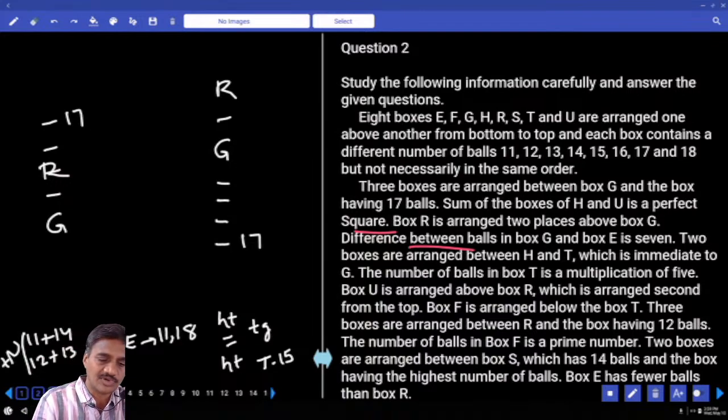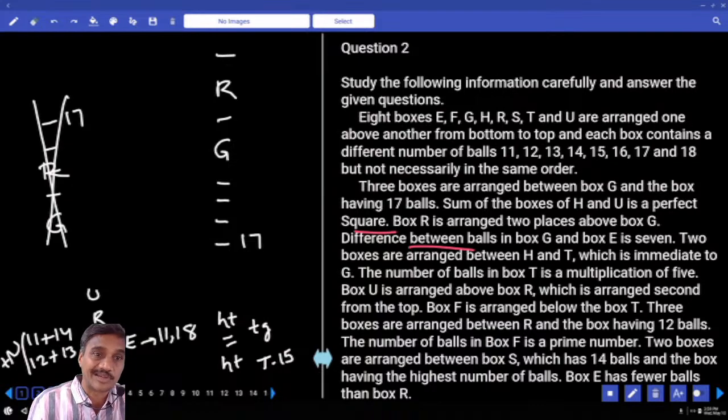And U is above what? U is above R, which is arranged second from the top. R is second from the top, R is here. Here R being second from the top is not possible because R must be at least third place. Now here 4, 5, 6, 7, 8 were done. Now 8 are done here. Now U and R. Now in this, there is one more piece of information.